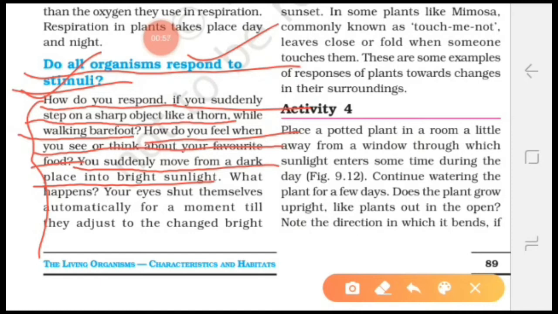So, in these examples, different stimuli are present. For example, a thorn, a sharp stone, bright sunlight, favorite food, and hot objects are stimuli. And these stimuli make us respond to the changes. How do we respond in the above cases? Either we immediately withdraw our foot, shut our eyes, start producing saliva, or withdraw our hand, depending upon the stimuli.